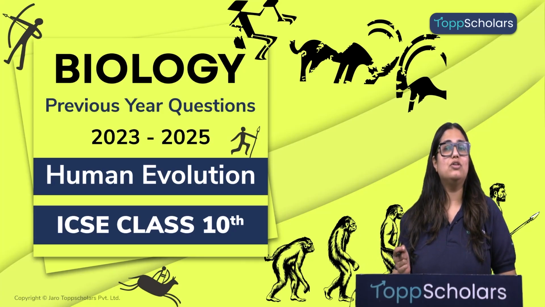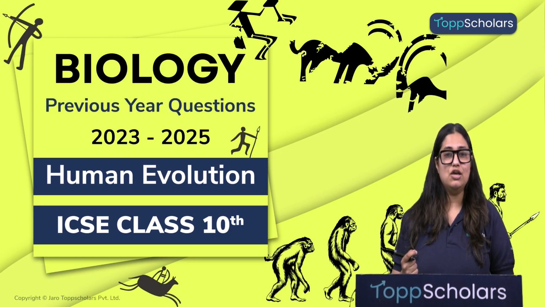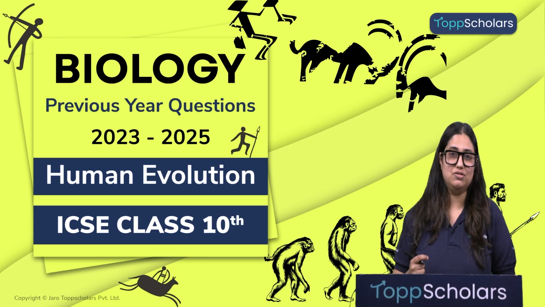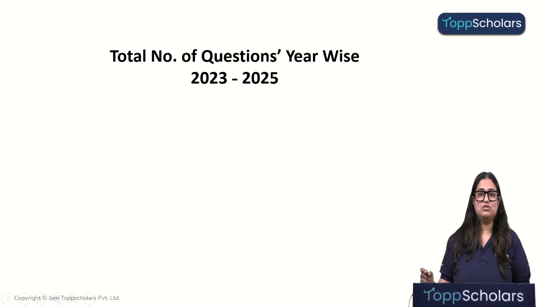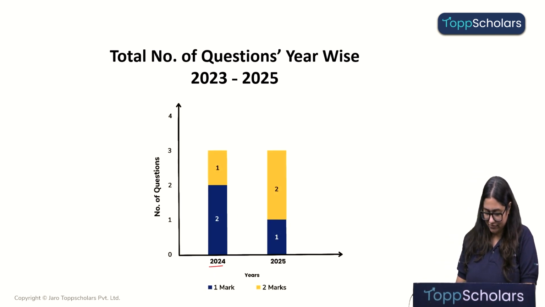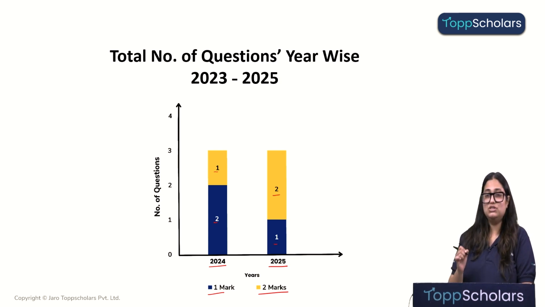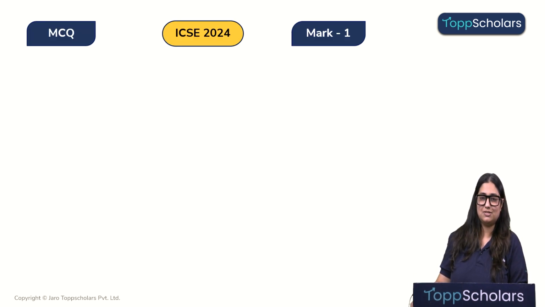In this session, we are going to discuss the PYQs from the year 2023 to 2025 from the topic human evolution. So let's start with it. Okay, so let's look at the weightage of this topic. In the year 2024, two 1-marker questions and one 2-marker question were asked, and this year in 2025, one 1-marker question and two 2-marker questions were asked. So let's quickly solve these questions.